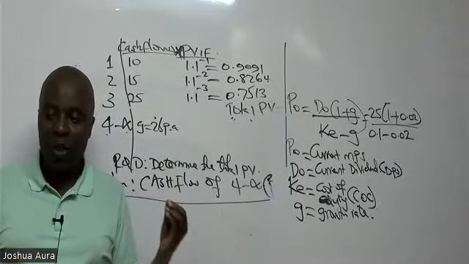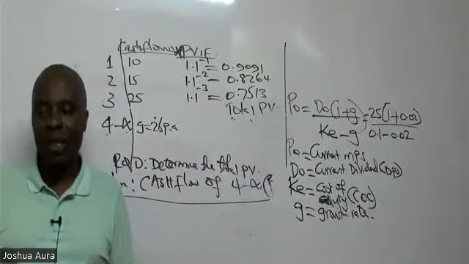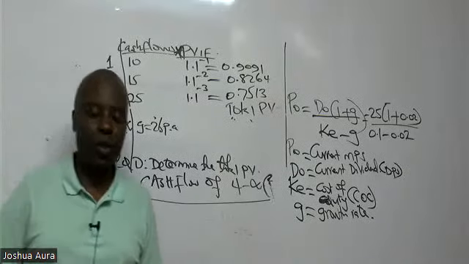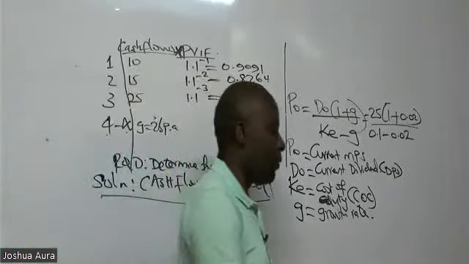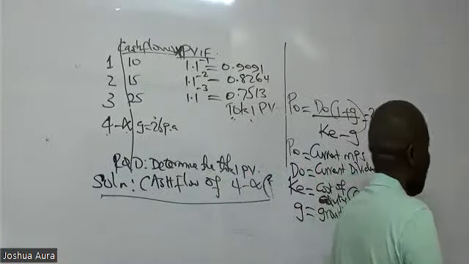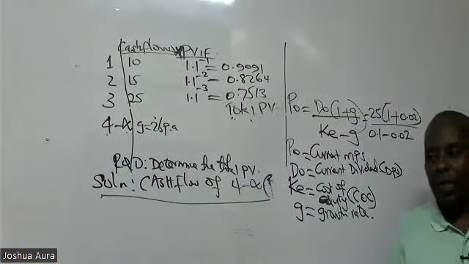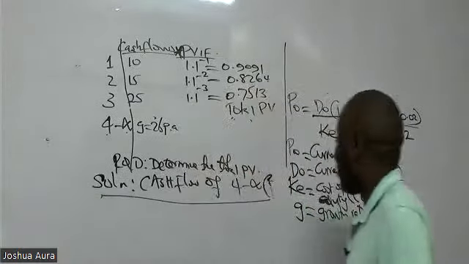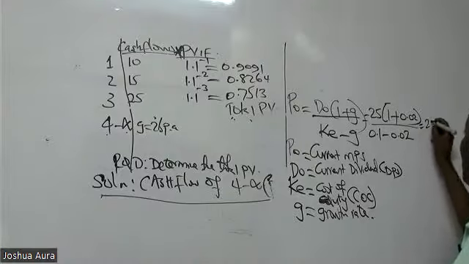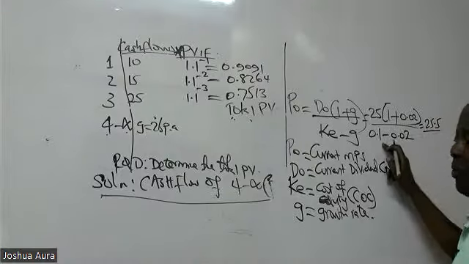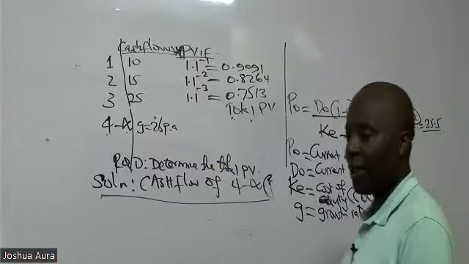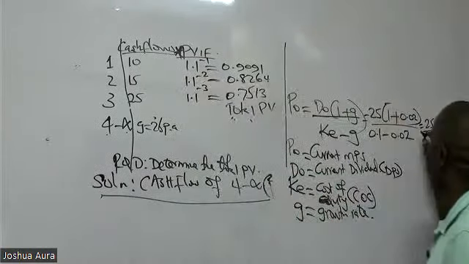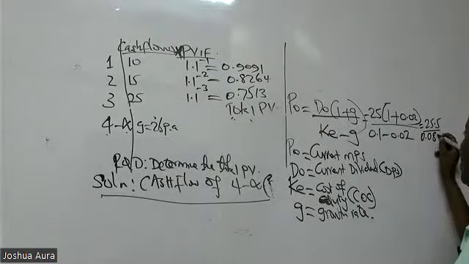So please give me the numerator. Is there somebody who can give me the numerator here? 25 times 1.02. What do we have here? Somebody 25 times that. So I'm being given here by a Crispus. Thank you very much. 25.5. So this is 25.5. How about this denominator? 0.1 minus 0.02. I'm being told by Gordon here, it is 0.08. Thank you so much.